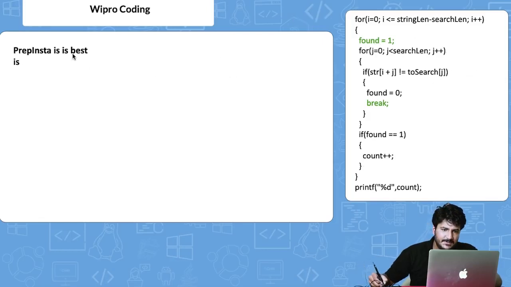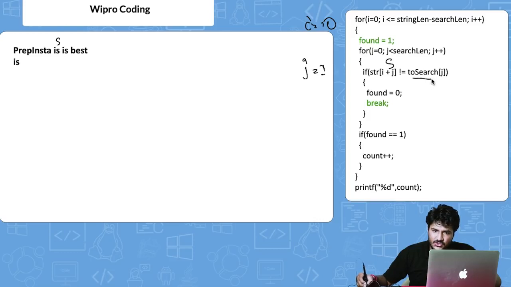Now this I value is 10, j value becomes 1. Now what it is saying: str of I plus j, which is basically 11, which is s, right? So s is compared with search of j, which is currently 1 here, which is again s, right?